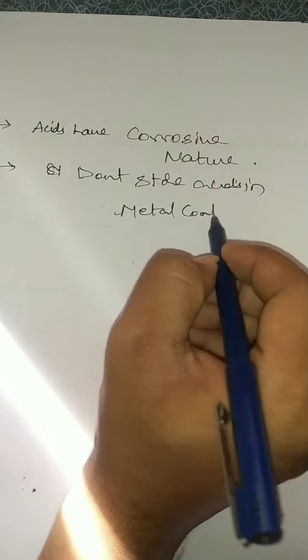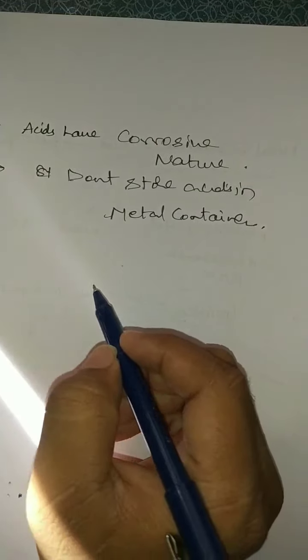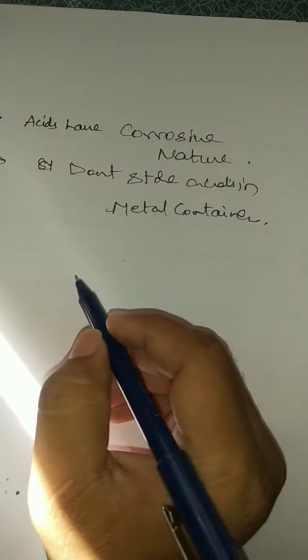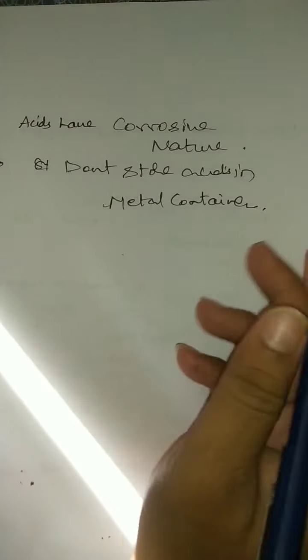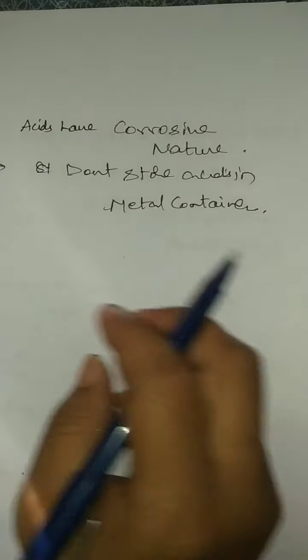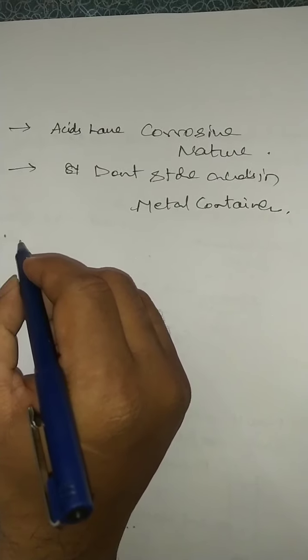What happens if you store any acid in a metal container? Acids are never stored in metal containers because they gradually corrode and eat up the metal container. So metal containers get corroded in the presence of acids.